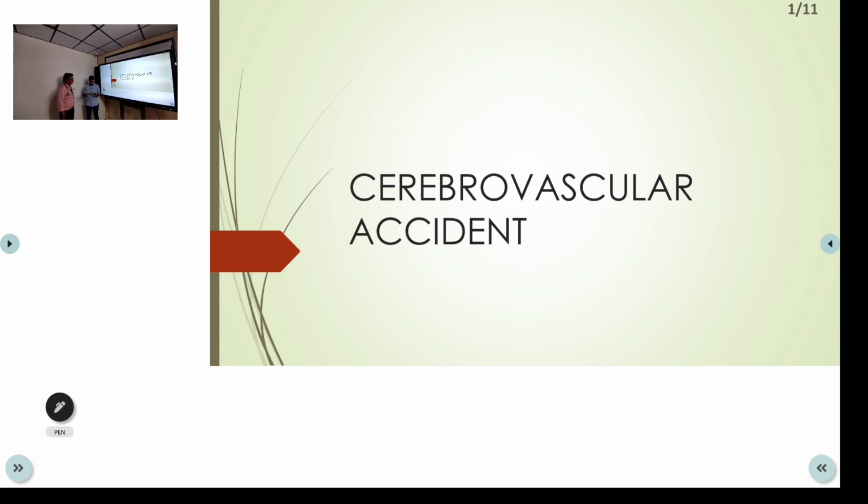Past history is a known case of systemic hypertension since 5 years, now on amlodipine. No history of dyslipidemia, coronary artery disease, or type 2 diabetes mellitus. General examination: pulse is 87 per minute, regular rhythm. Blood pressure is 160/96 mmHg. Respiratory rate is 18 per minute. Saturation is 98% and temperature is afebrile.